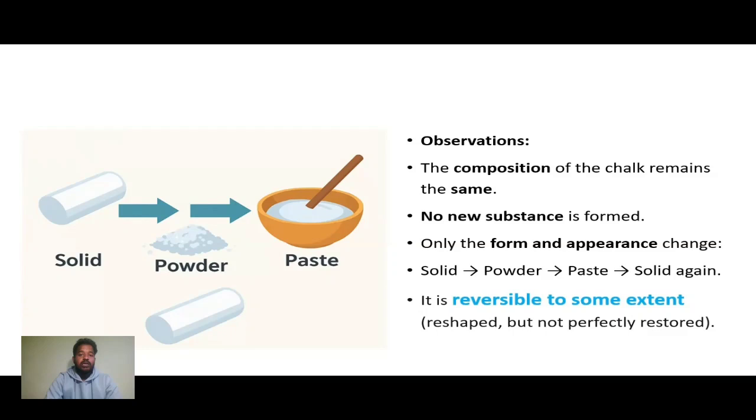For example, activity 5.1. We know that recycling of paper takes place. They crush the paper, add some liquid, extract a thin slice of paper, then cut and give shape and transfer it into books. So that is also reversible, and here also it is reversible.